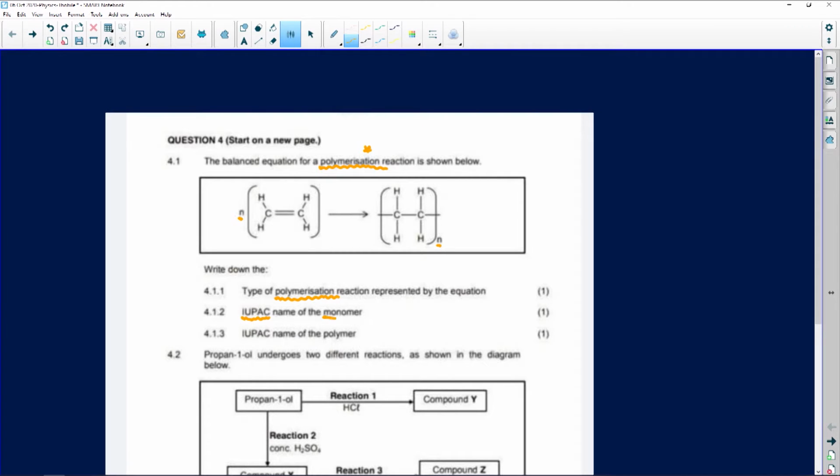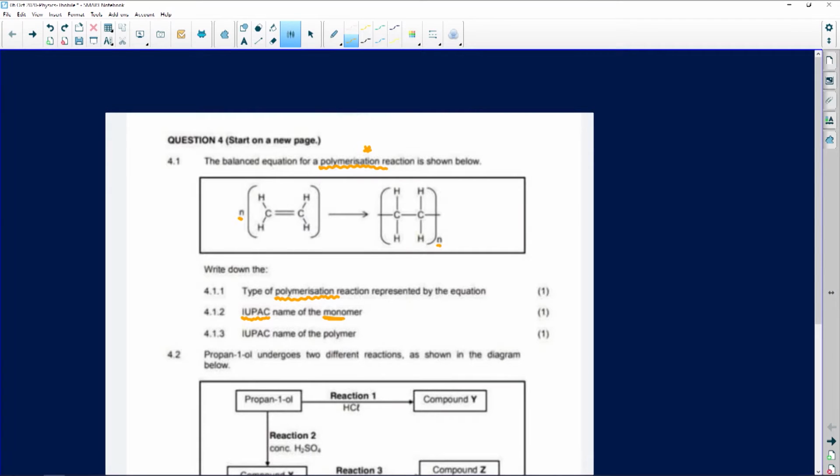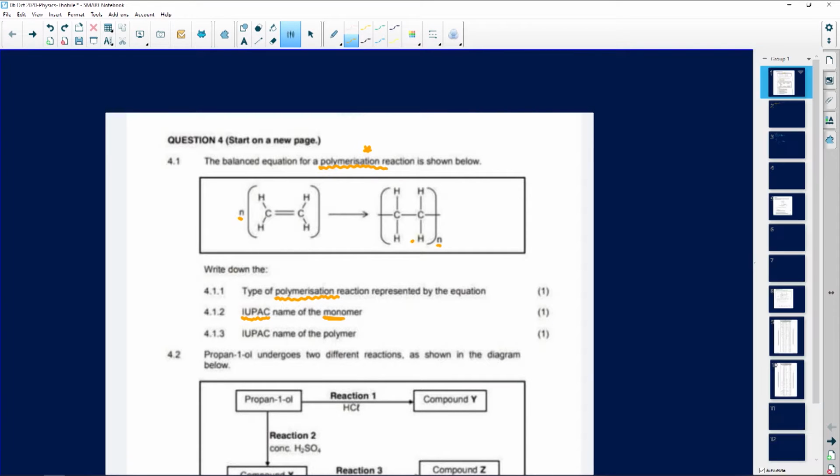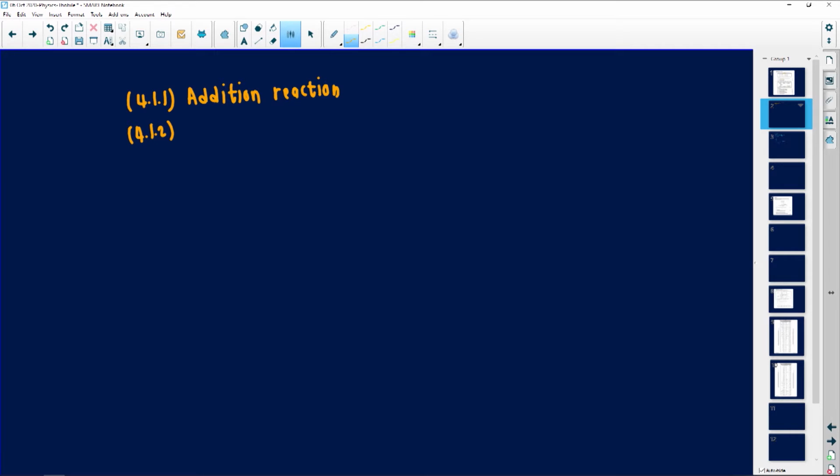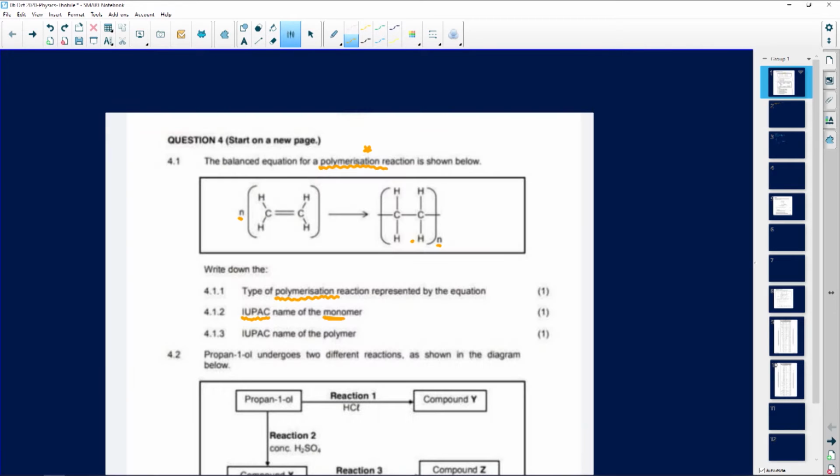The word mono in chemistry means 1. Now remember, in chemistry, we also have our own way of naming. For an example, if we've got 2 things, we can say di, 3 is tri, 4 is tetra. Now, the mono means the 1. So let's see, the IUPAC name of the monomer that they're talking about is the first one. So it must be ethene because, let me just go back here.